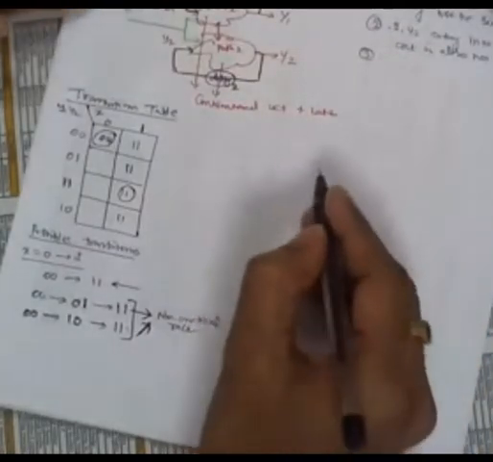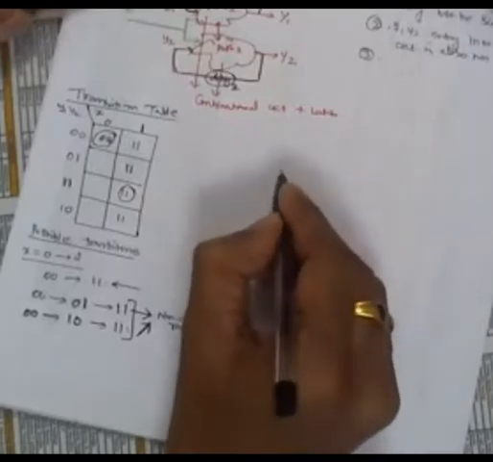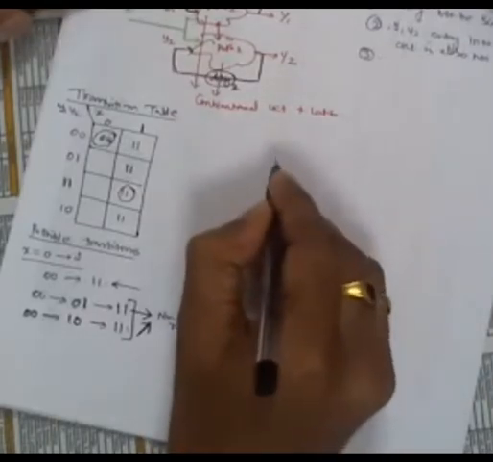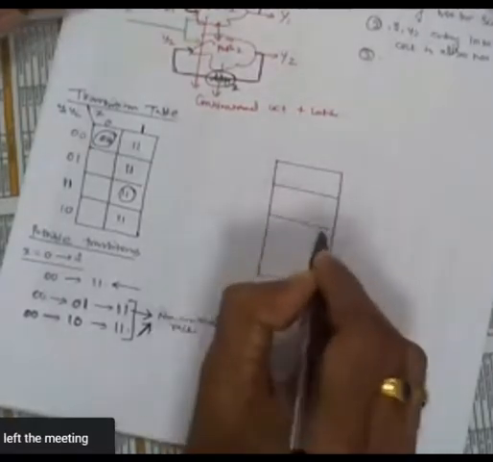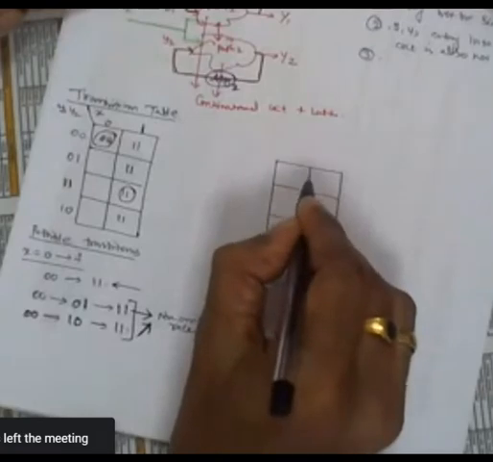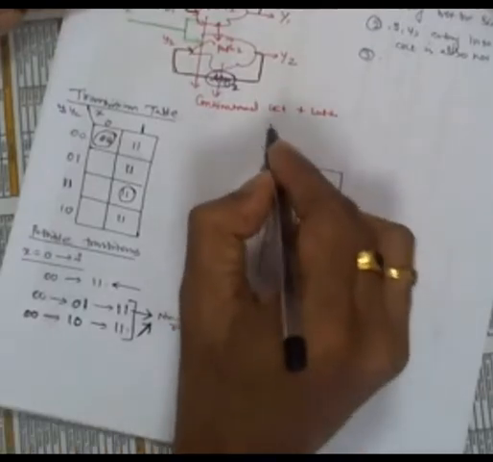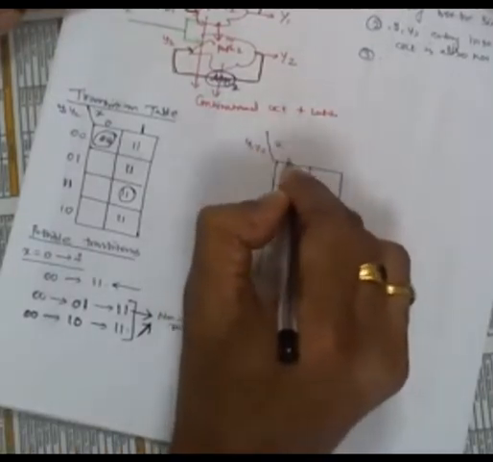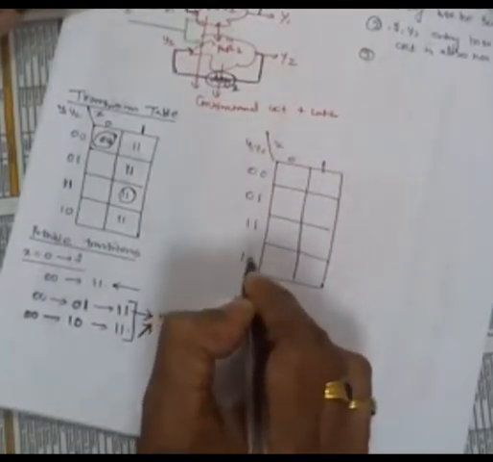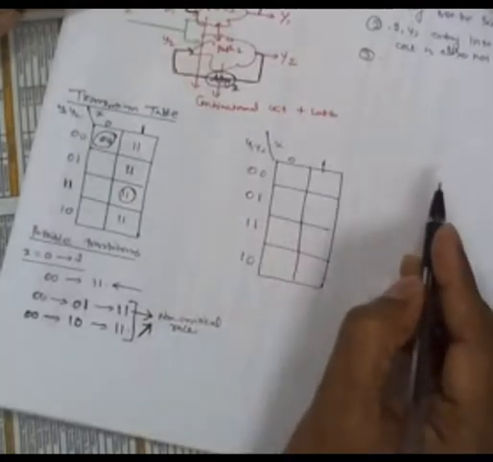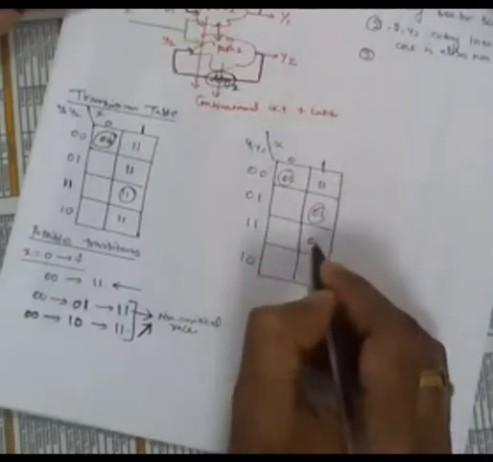Then I will give you one more example. You tell me, you analyze this one. This is also for a stable state only. For example, this is y1 y2 x: 0 1 0, 0 0 1, 1 1 1, 1 0 1, 0 0 stable state, 1 1 0 1, 0 1 1 1. You analyze this circuit.